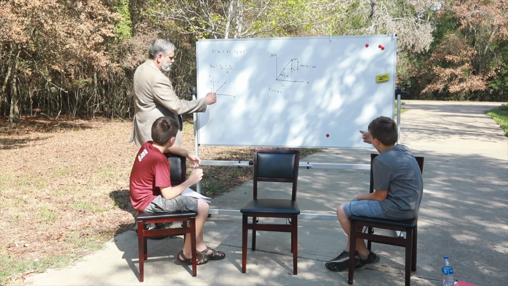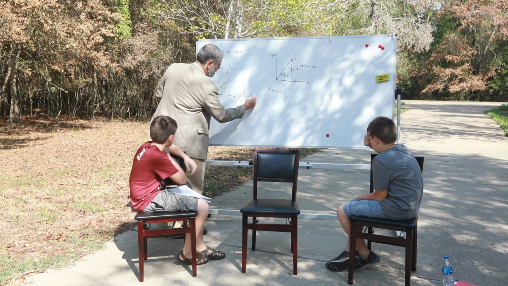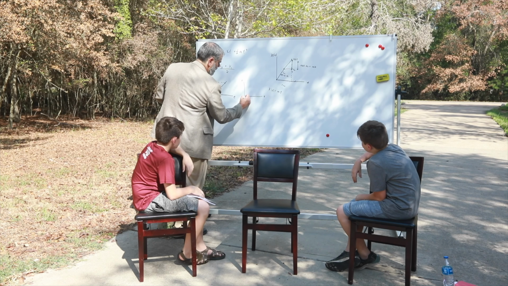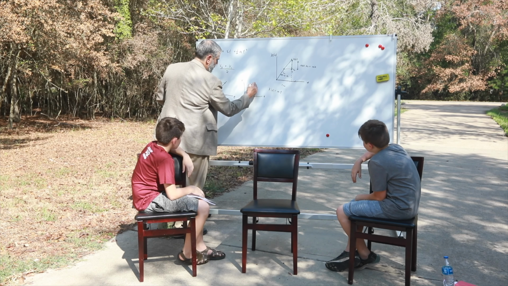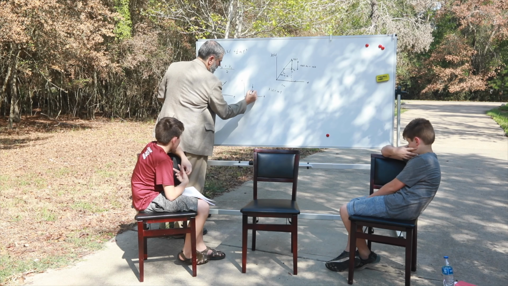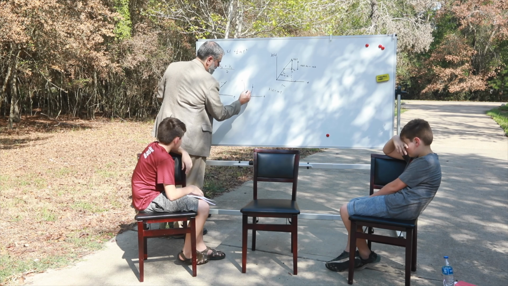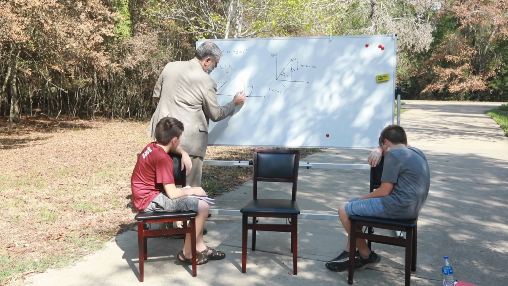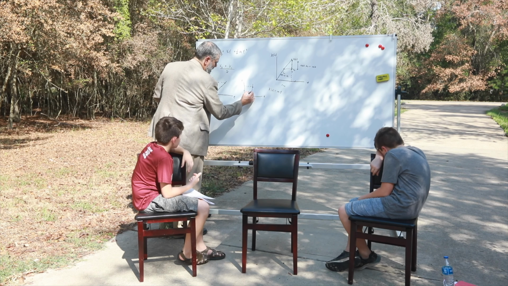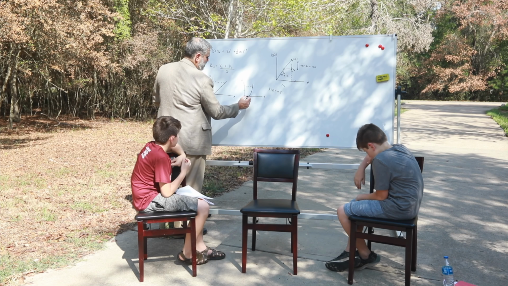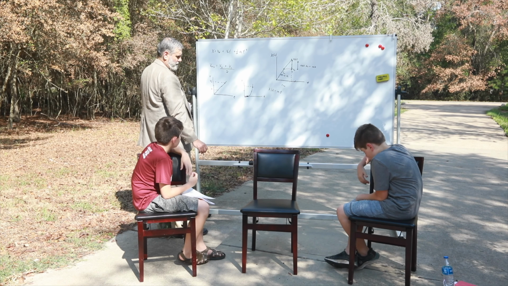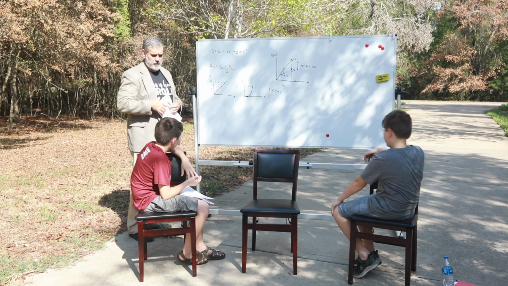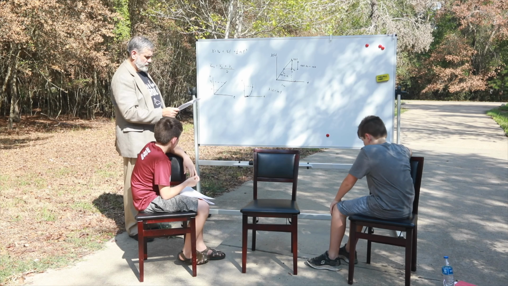But what if it was a curve like this instead? Here's our velocity, here's our time. Let's say it starts out at a kind of slow velocity and then it speeds up really fast. So I pick a point here, I pick a point here. The average of these is going to be here, but that is not necessarily the average velocity for this. So this is only true in the case of constant acceleration.